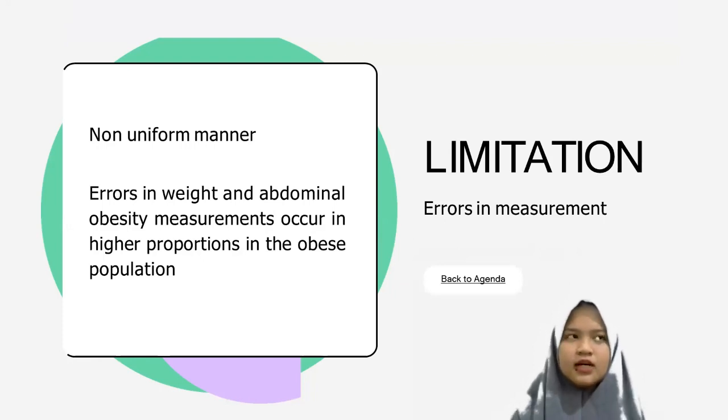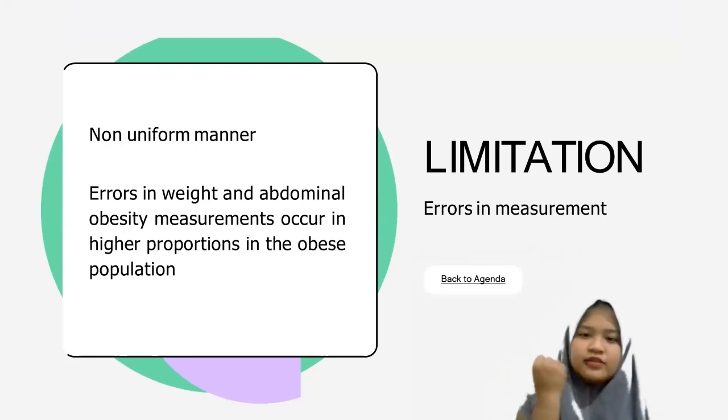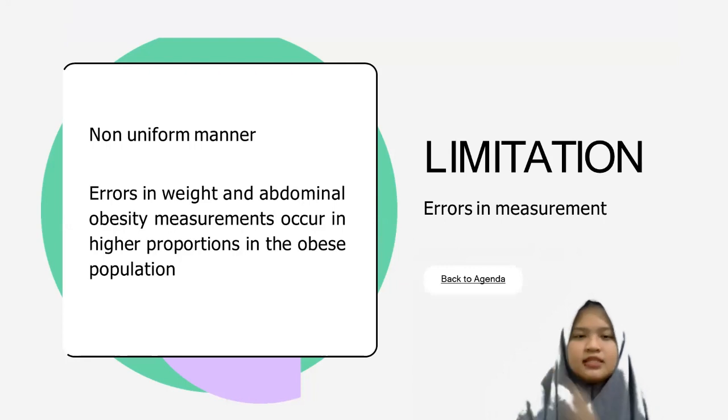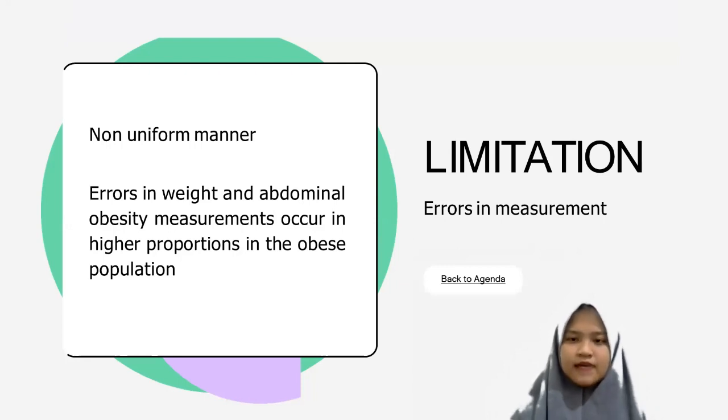While we measure the circumference of our wrist, we cannot wear the biggest shirt because it might affect the diameter and make it bigger than usual. And then errors in weight and abdominal obesity measurement occur in higher proportion in the obese population, because obese people have more fat, so it can affect the measurement of the bone.